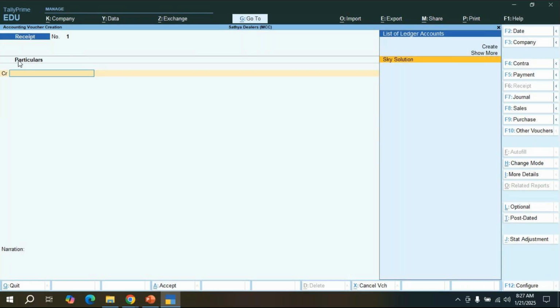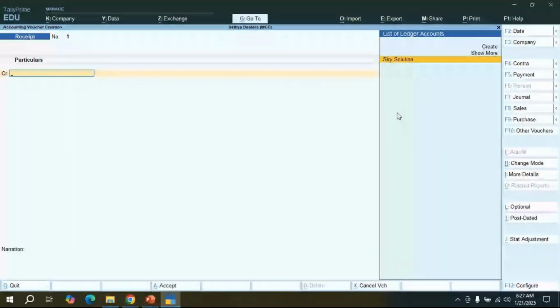Now see the receipt voucher. The first option is going to display the credit option. Who is Satya? Owner of the company. Satya is the creditor. SBI Bank debtor to Satya account. So here Satya's name is not there.